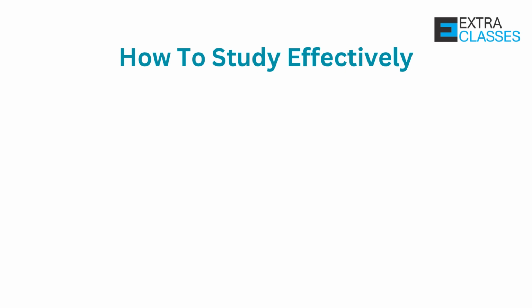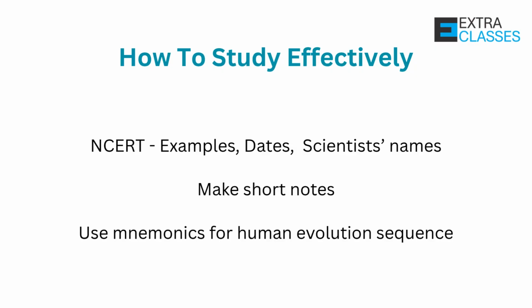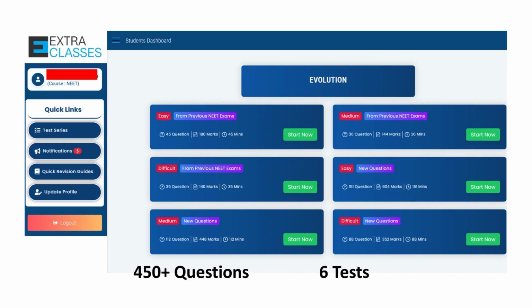Here's the strategy to study evolution effectively. Read NCERT line by line. Underline examples, dates, and scientists' names. Make short notes, keep a one-page summary with formulas, like Hardy-Weinberg, differences, like Lamarck versus Darwin, and timelines. Use mnemonics for human evolution sequence. For example, ape habilis eats nuts slowly. Practice previous year NEET questions on extra classes. Many are repeated or modified.